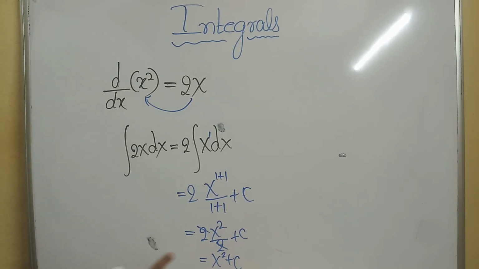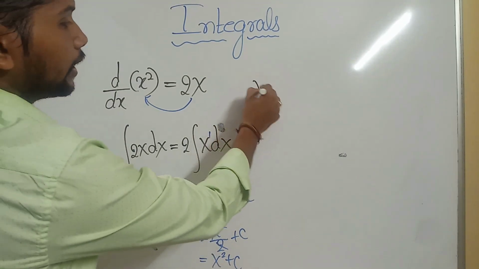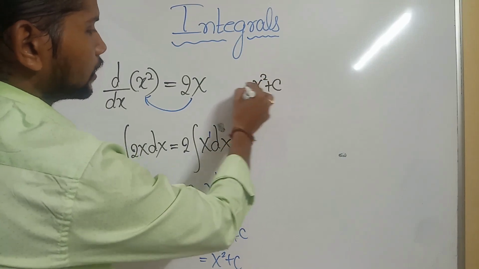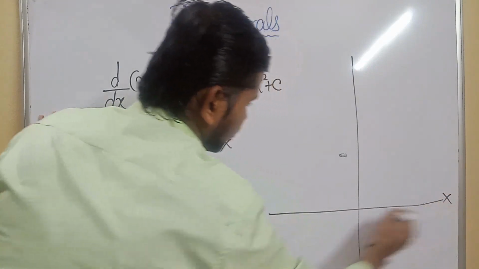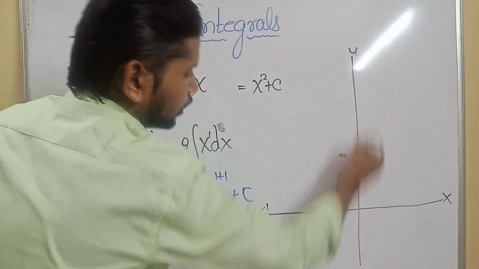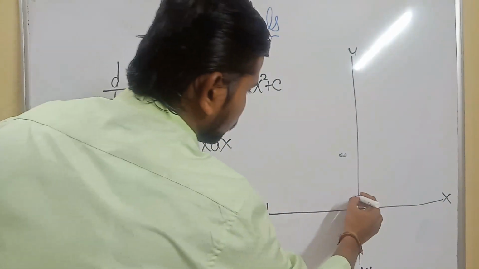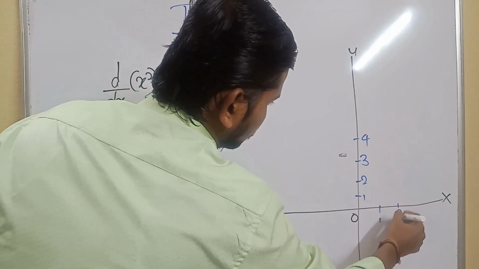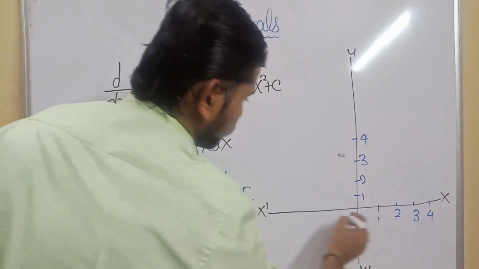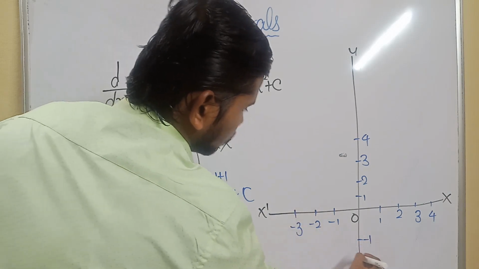Now I'd like to draw the graph of x square plus C. First of all, I'll start with x square plus C. The graph will be like this. Concentrate. It's the x-axis, the y-axis, and the origin. The values here will be 1, 2, 3, 4 on the positive side. It's enough. Minus 1, minus 2, minus 3 on the negative side.